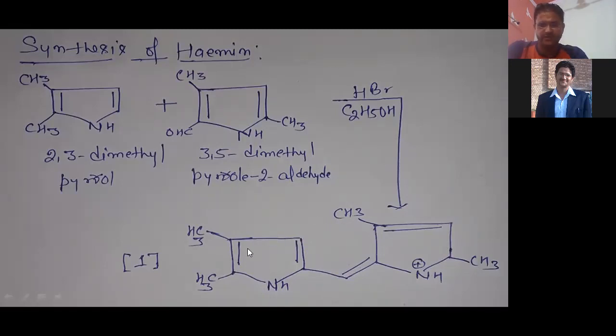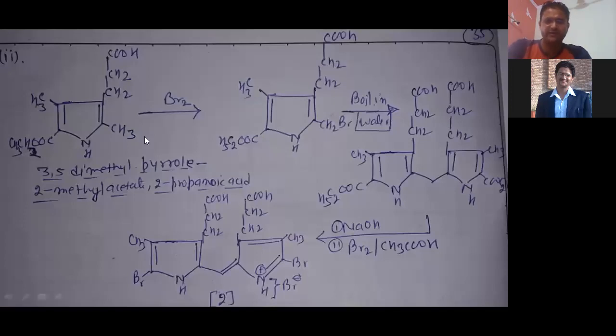Once we synthesize this intermediate, because there are 4 pyrrole rings, next we discuss the next 2 pyrrole rings. Here we require 3,5-dimethyl pyrrole 2-methyl acetate, 2-propanoic acid, because propanoic acid exists at the 2-pyrrole ring. So we also take propanoic acid, at the 3 and 5 positions with methyl. You can see dimethyl pyrrole and 2-methyl acetate, and here propanoic acid.